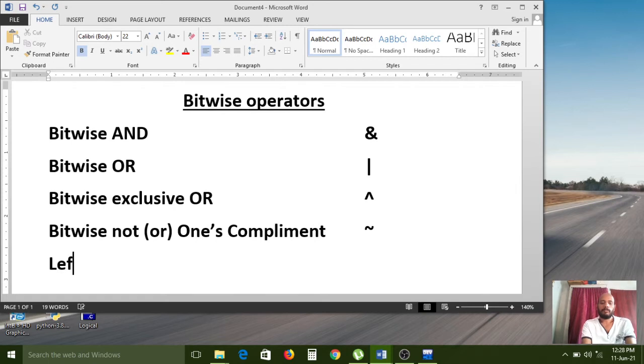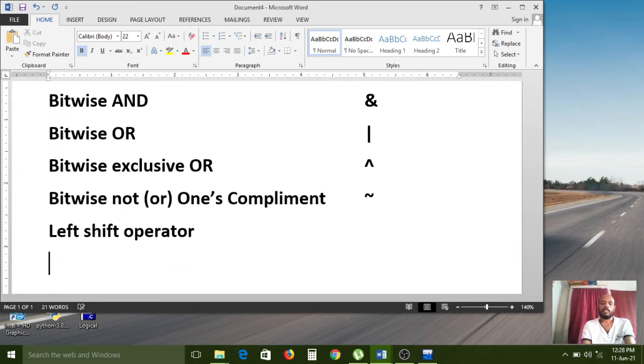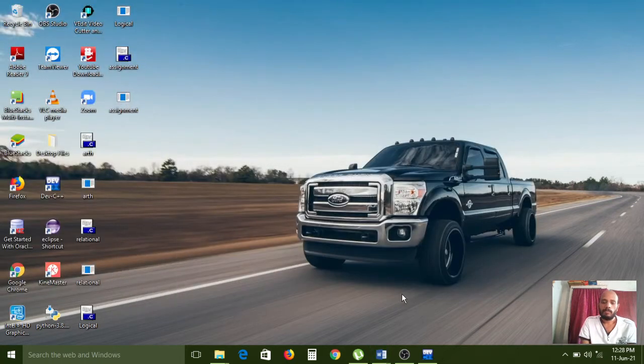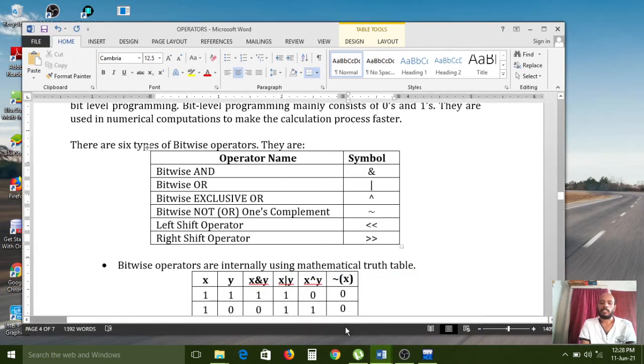Next one, left shift operator. Next one, right shift operator. For the left shift operator, 2 less than symbols we are using. And for the right shift operator, 2 greater than symbols we have to use. So these are the bitwise operators.